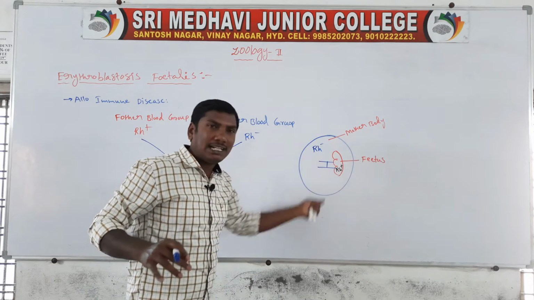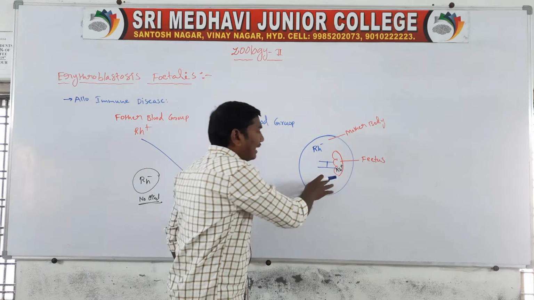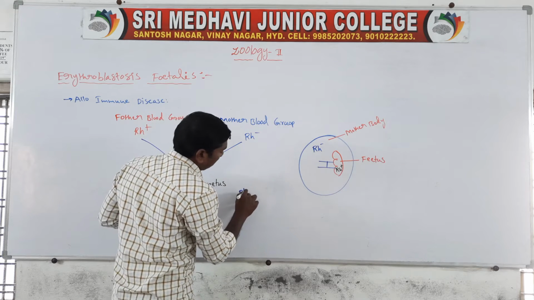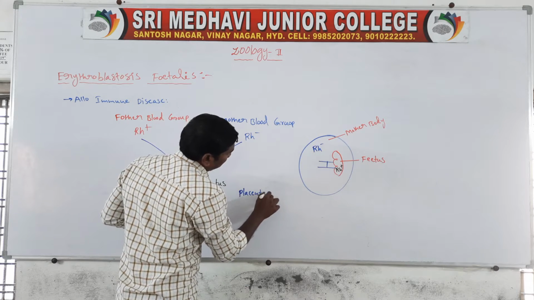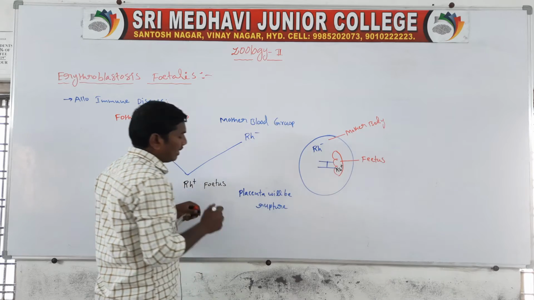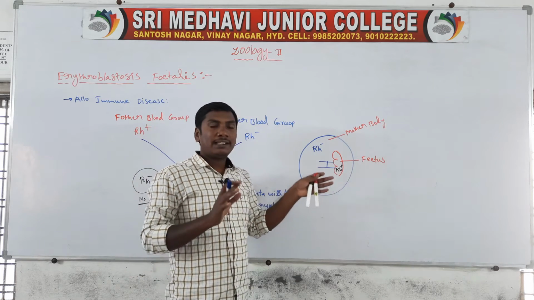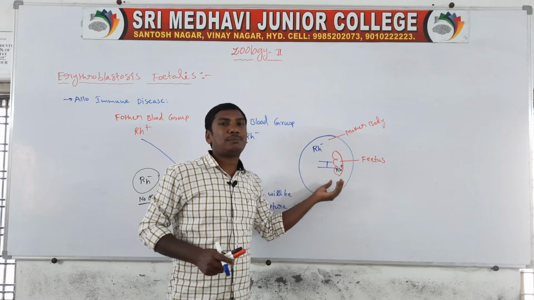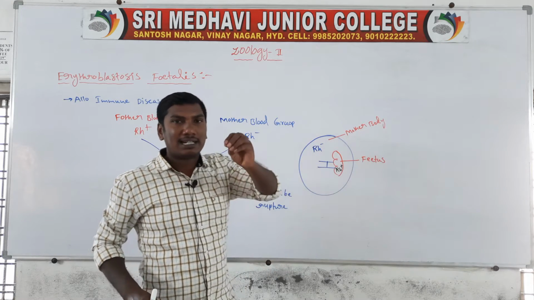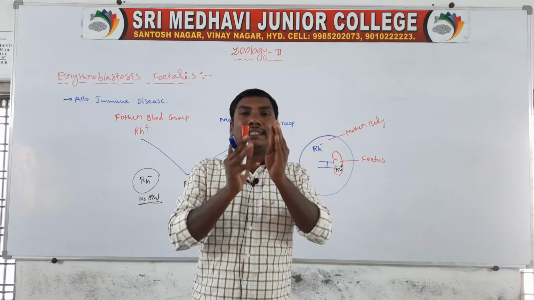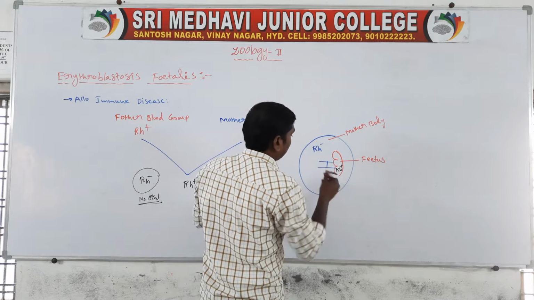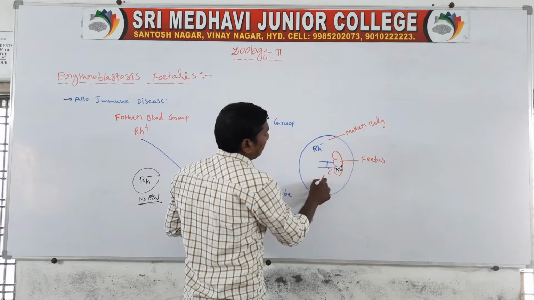At the delivery time of the first baby, the Rh positive baby, the placenta will rupture. At the time of rupture, the fetal blood is released and enters into the mother's body.